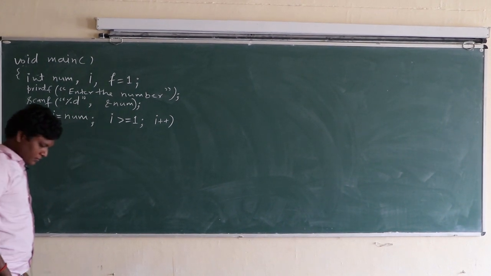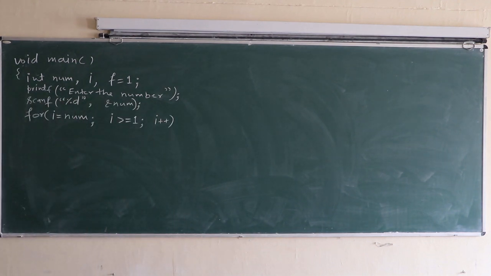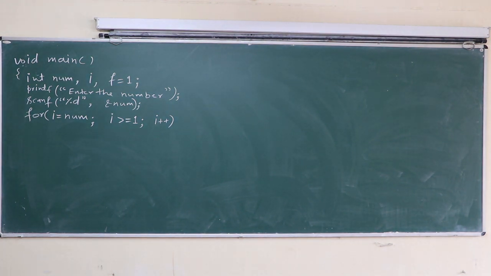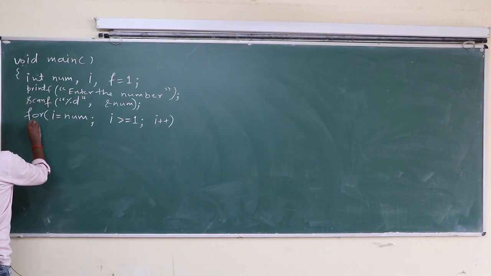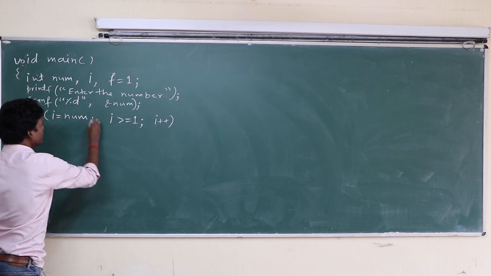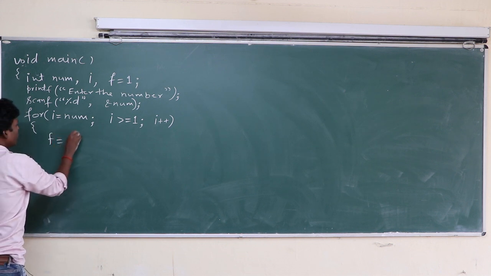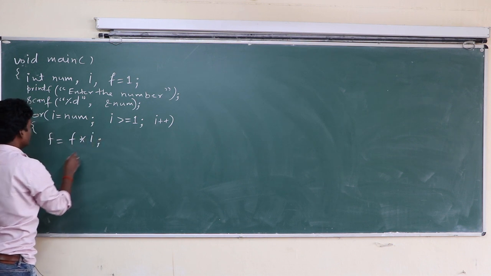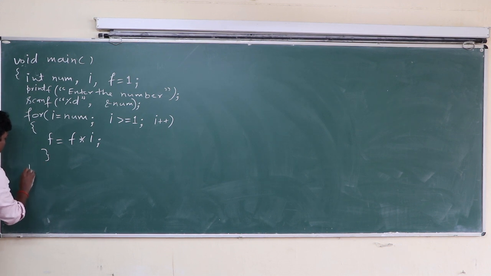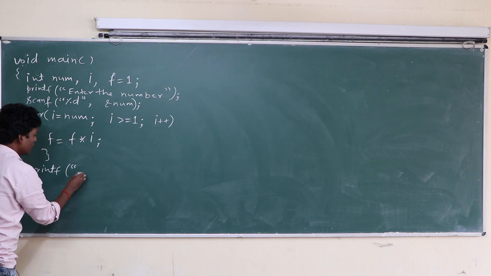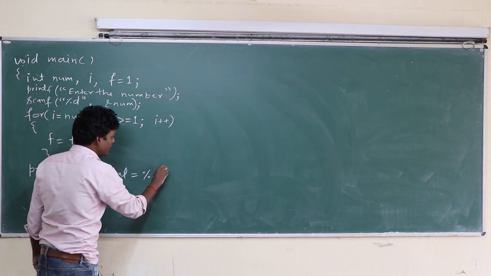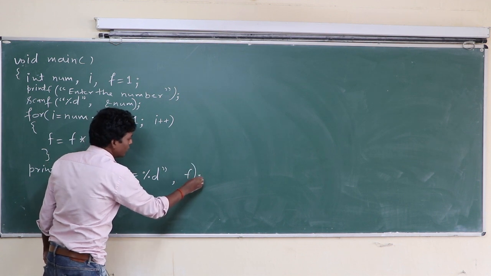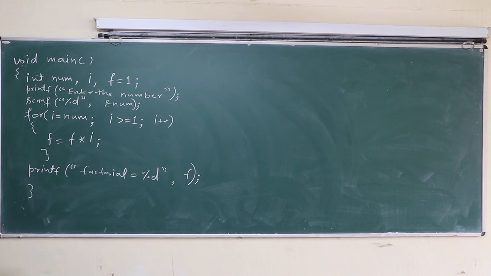Okay class, f equal to f into i. The for loop is closed here. printf factorial equal to %d, f. Here main is closed. Result will be here.